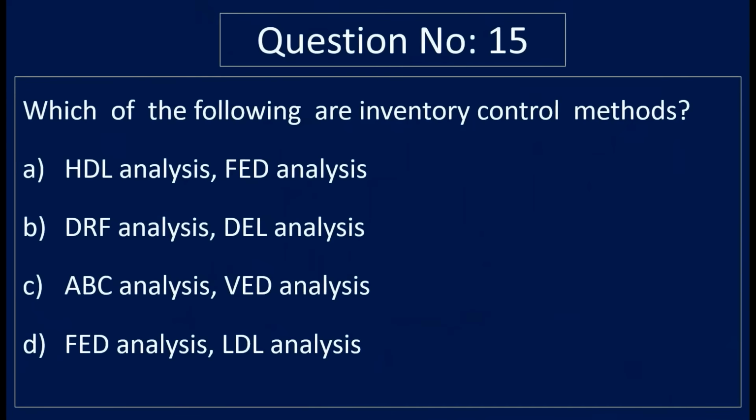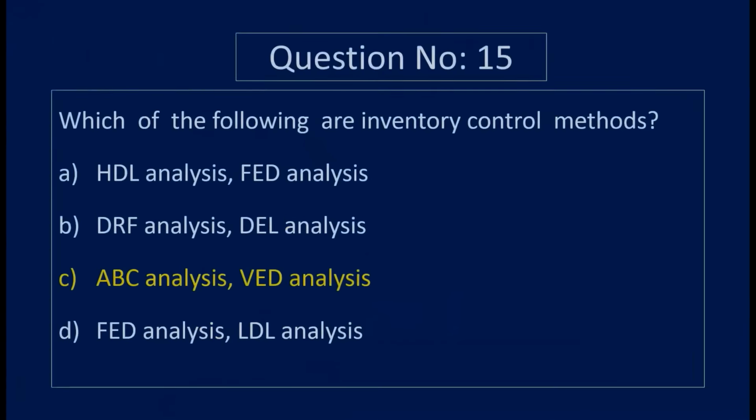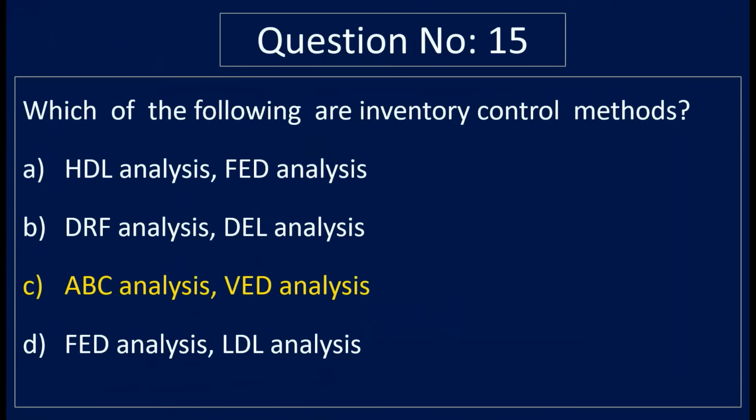Question number 15. Which of the following are inventory control methods? Option A, HDL analysis and FAD analysis. Option B, DRF analysis and DEL analysis. Option C, ABC analysis and VED analysis. And option D, FED analysis and LDL analysis. Correct answer to the question is option C, ABC analysis and VED analysis.